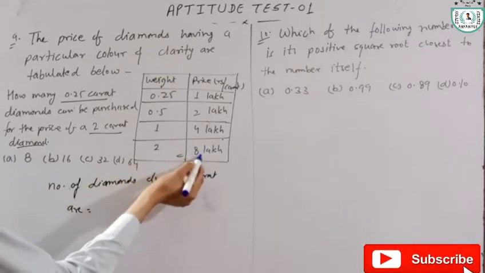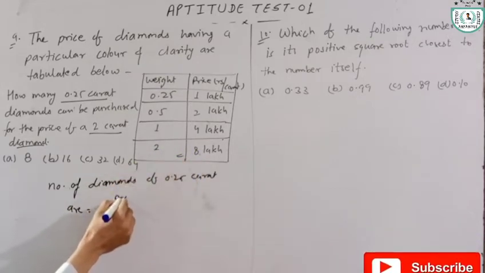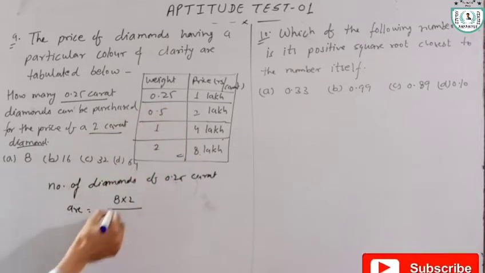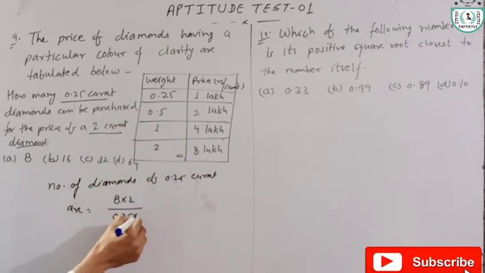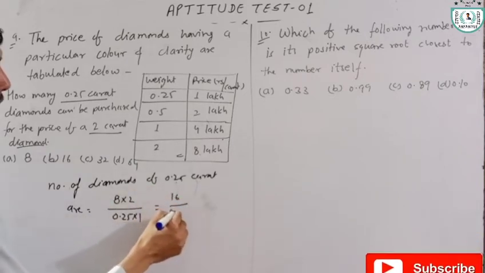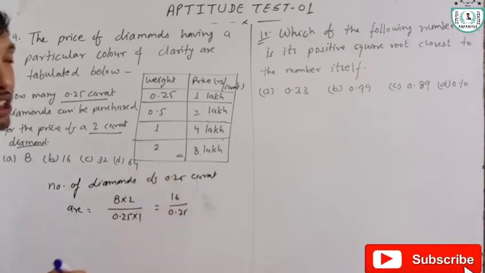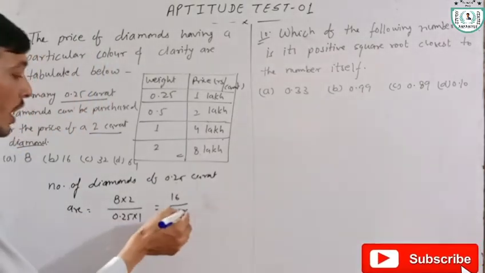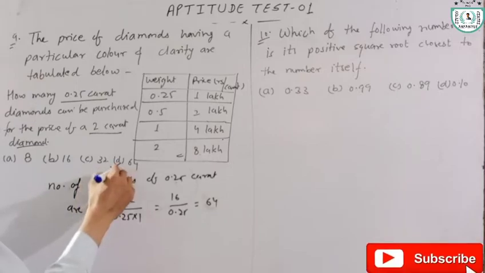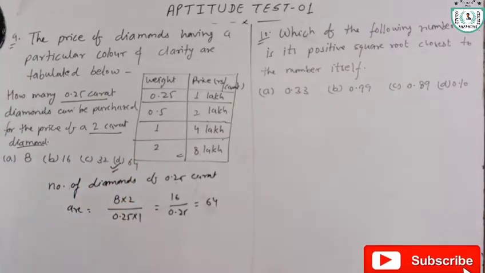Total price 8 into 2 divided by total price of 0.25 carat. 0.25 into 1 is equal to 16 upon 0.25. After calculating this, we have 64. Number of diamonds is 64.